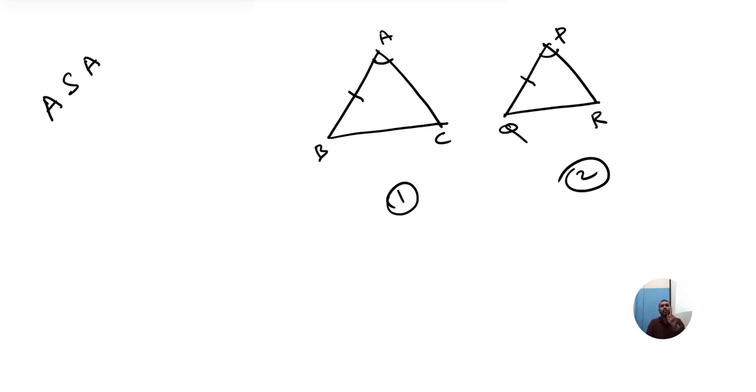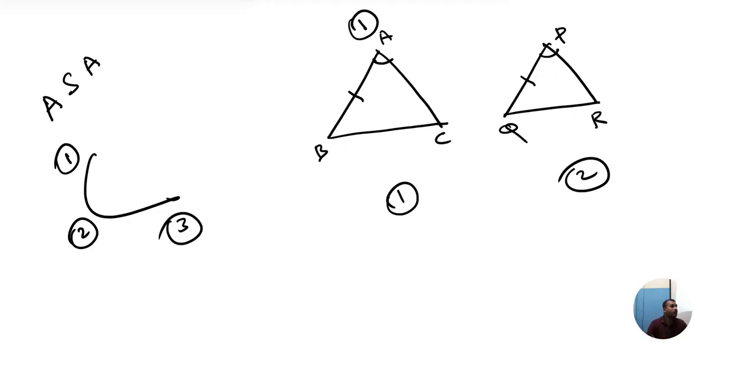Just a single word you tell. A, B or C? I told you, you have to go with the cyclic order. First A1, then A2, then A3. What is one? One is angle A. Two should be side. I took this side. And third should be the angle that touches that side. Which angle? Angle B, angle Q. Now you understood? Did you understand?